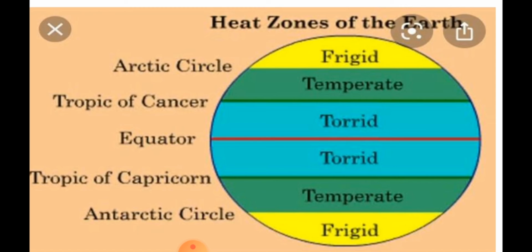Next student will discuss about the frigid zone. Frigid zone is the coldest zone of the earth, which extends from the Arctic Circle to the north in the northern hemisphere and from the Antarctic Circle to the south in the southern hemisphere. This zone receives the slanted rays of the sun, therefore the impact of sun is very mild or weak. Thus, it is a very extremely cold region which is mostly covered with ice and snow. The white continent lies in the frigid zone, which is known as Antarctica.